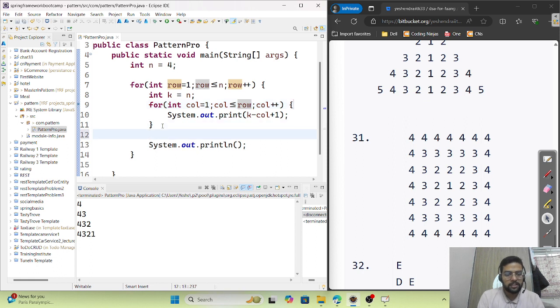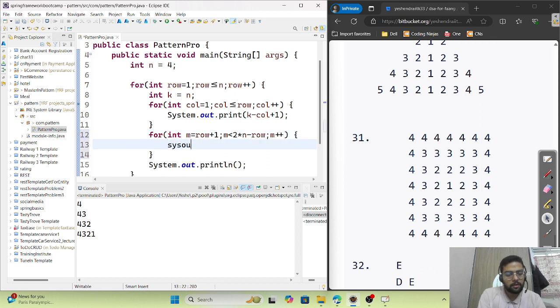So before changing the line, we need to add int m equals 1, m not 1, row plus 1, m less than 2 into n minus row, and m plus plus.